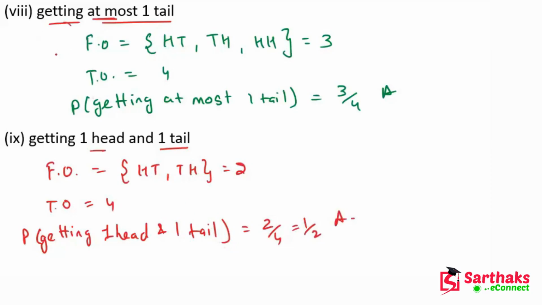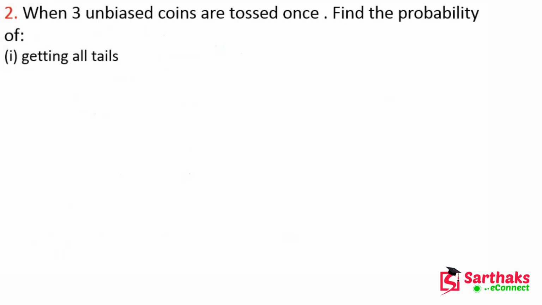Okay, so now let's move on. Now, when 3 unbiased coins are tossed once, unbiased means we are using fair coins.